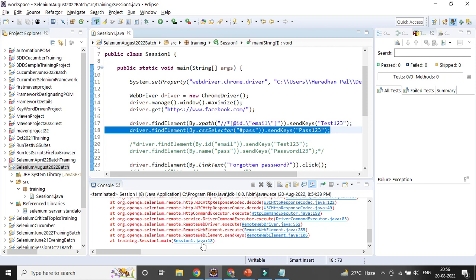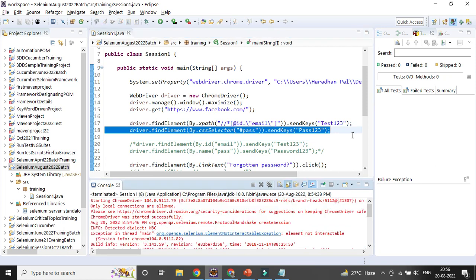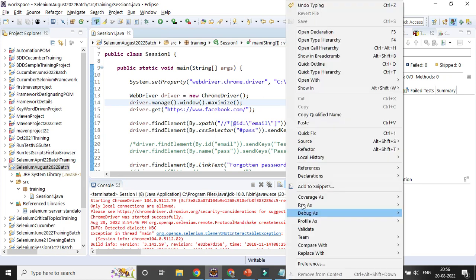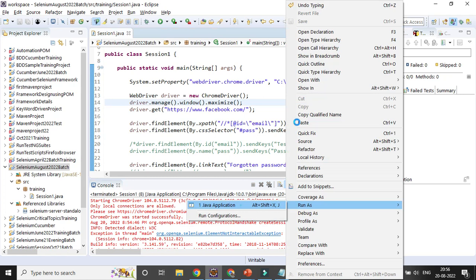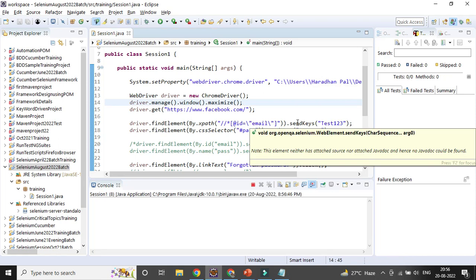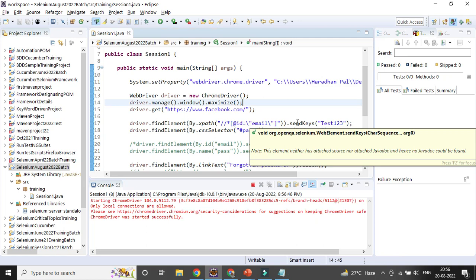As and when you do more programming and coding, your debugging skill will be more and more enhanced day by day. But definitely, on day one, in case you want to just start, you will be in fear about how we are doing it. No, but it is not a one day activity, guys. As and when we spend more and more time, we will get more and more knowledge. So again, it will be the same way, but we are interacting with the help of a different element locator technique.